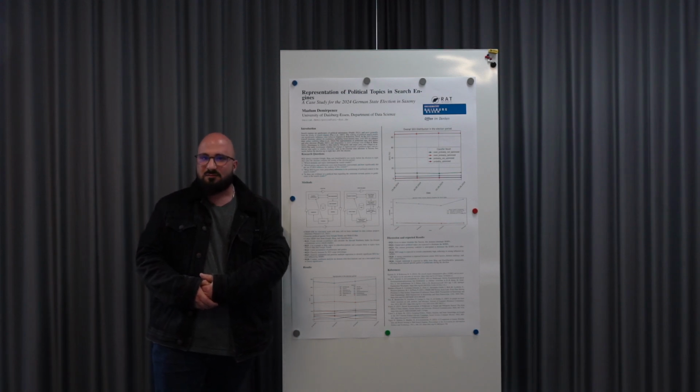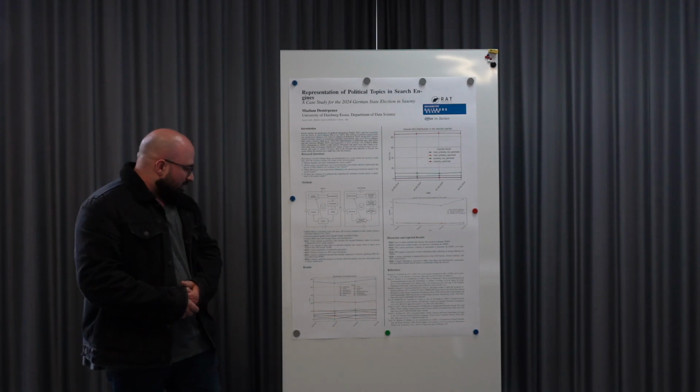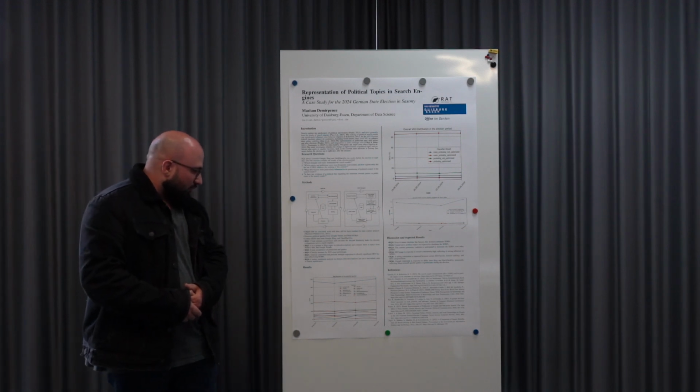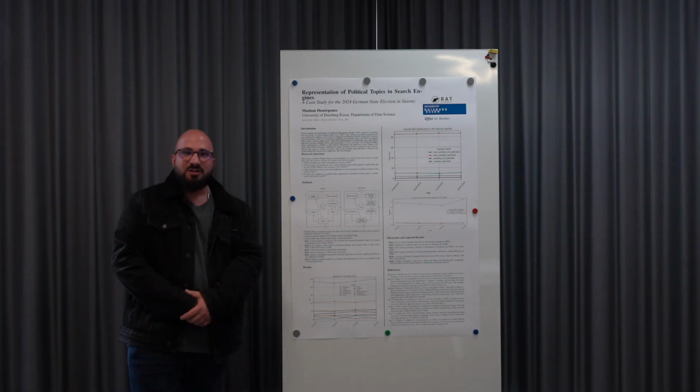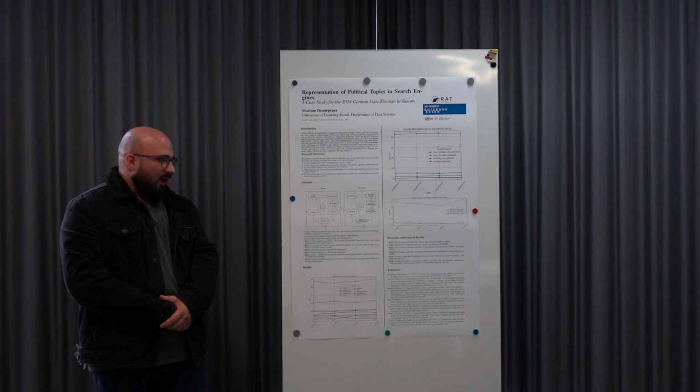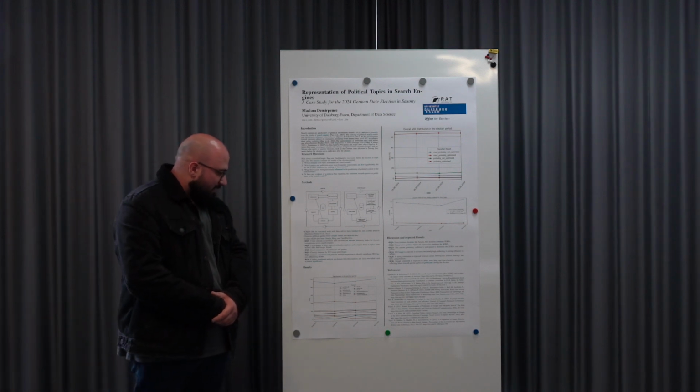Our preliminary results show that over the entire election period, 2 weeks before the election up to 8 days after the election, 12 domains have occurred, but mostly 10 domains.